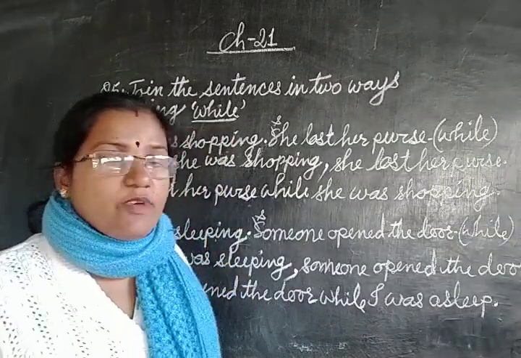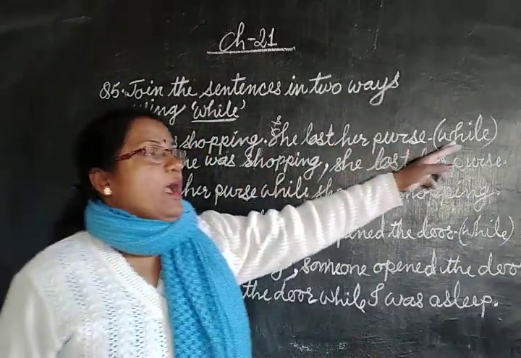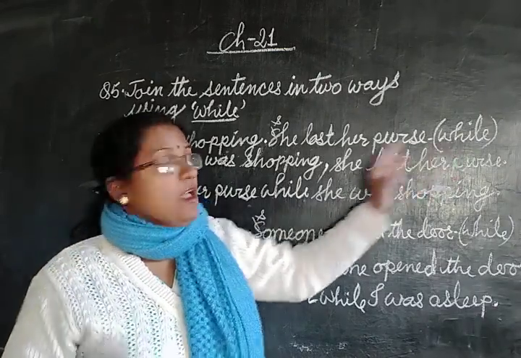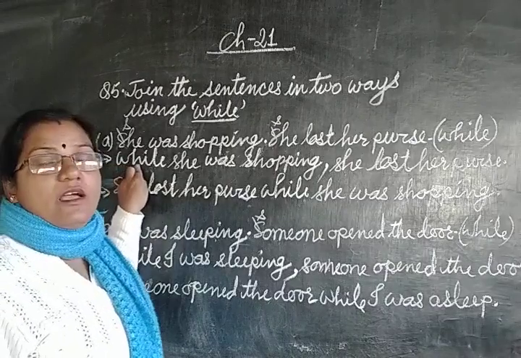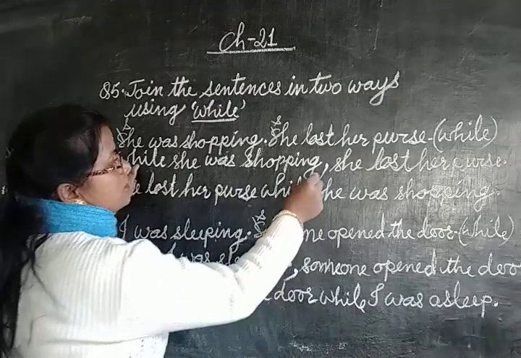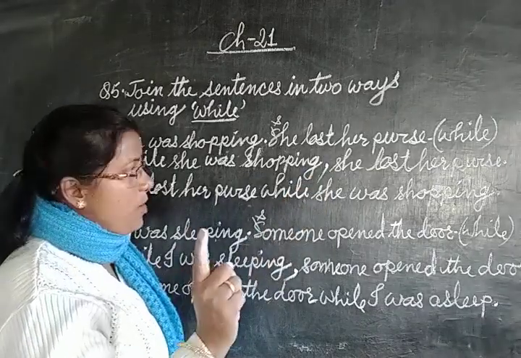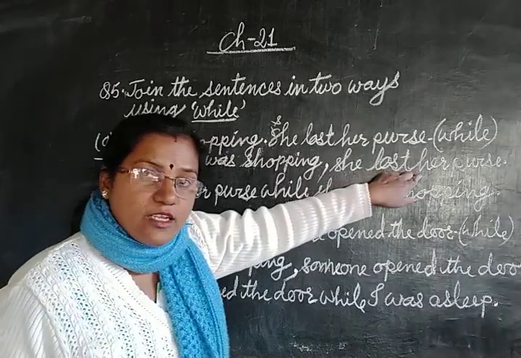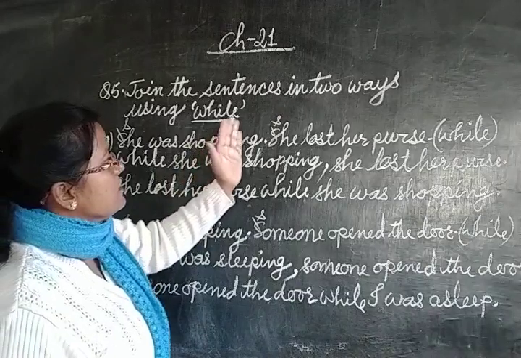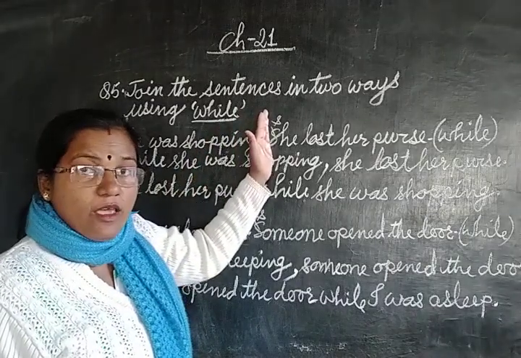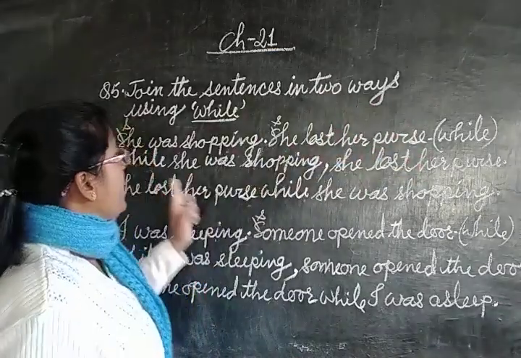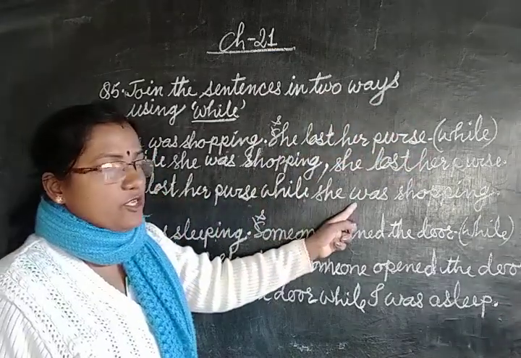Okay. So dear children, once again look at this. We used while in two ways to write the answer, and while is a conjunction. When we used it in the beginning, after while we wrote the first sentence, and after the first sentence we put a comma instead of a full stop. Then the second sentence continued. Next, for the second answer, we started our answer from the second sentence. After the second sentence, we wrote while, and then the first sentence continues.